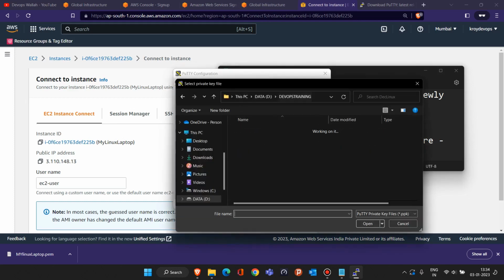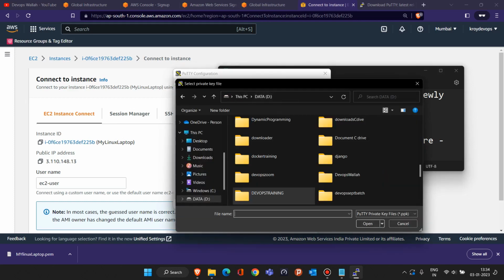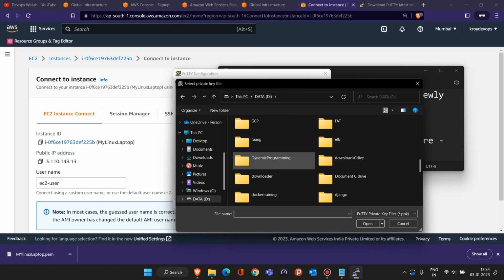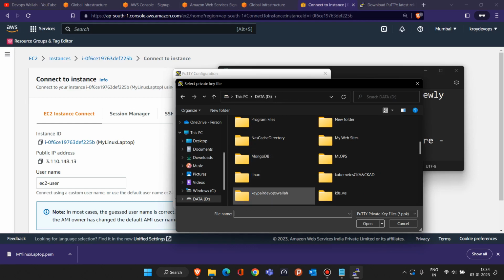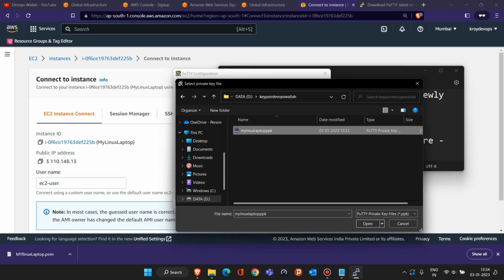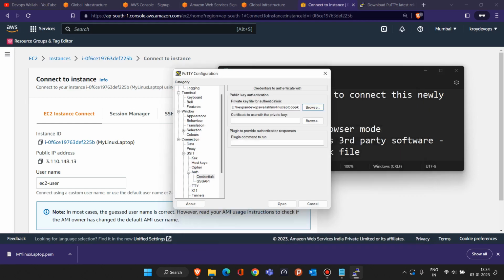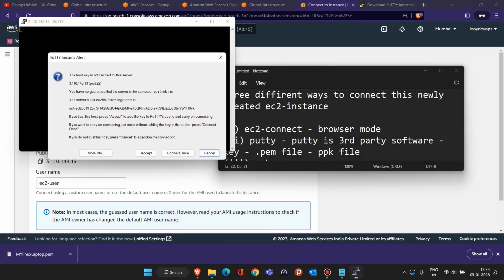Now go to the same directory where you saved the converted PPK file. In my case, it is this one. So this is the PPK file which I converted. I'm just opening it, and that's all. Once you have selected that, just click on Open. Once you click on Open, click on Accept.